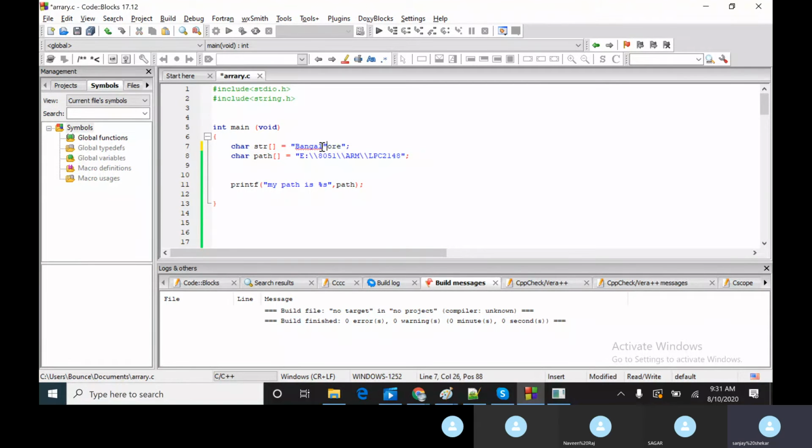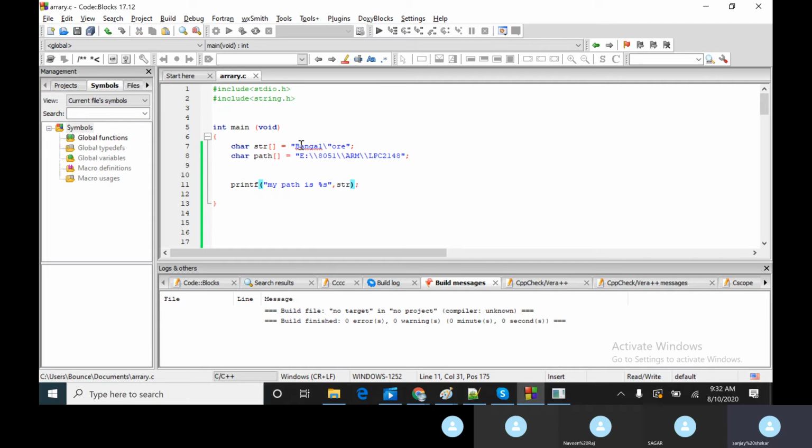Similarly, let's say I want to have a double quotes inside my string, just put a slash so that it is not considered as end of my string, it is considered as the content of my string. So if you really wanted double quotes inside your string, then you should put a slash, then put a double quotes. That is to say that this is not the end of the string, this is the content of the string. So now let us try to print this Bangalore.